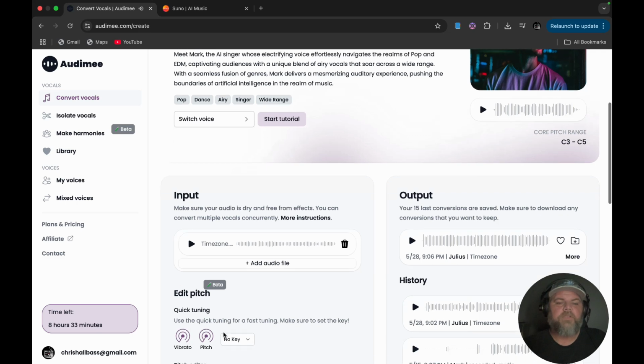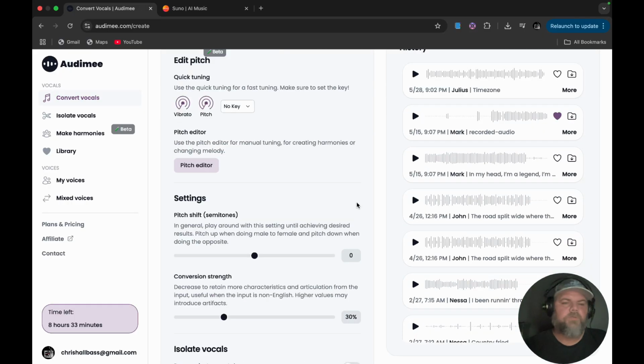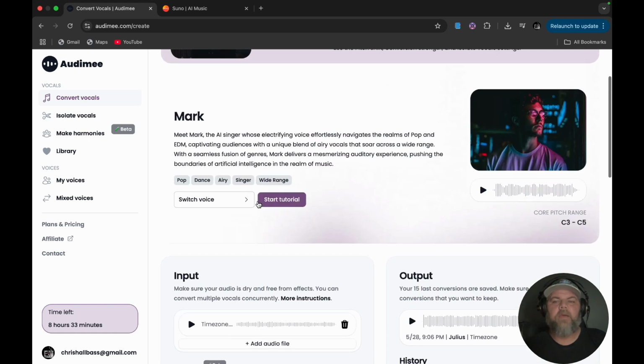Now you can edit your pitch and your key and all that right now, in the pitch editor, and this is where we want to land, right here, the pitch shift semitones. Because we're going from a female to a male vocal, we want to shift down. So we want to go down a whole octave, which would be 12 semitones. So you're going to click on the black button here and take it to -12. What that's going to do is change her voice from a female, and make it so that the male can sing it.